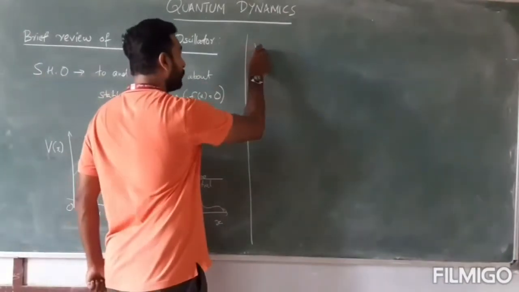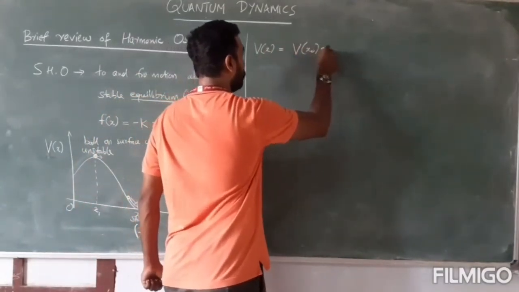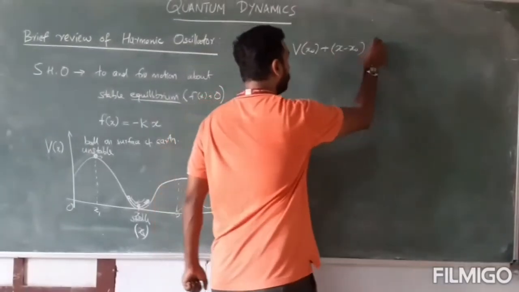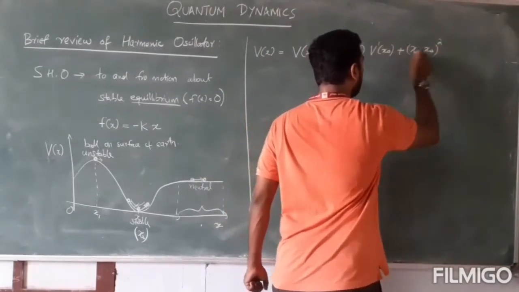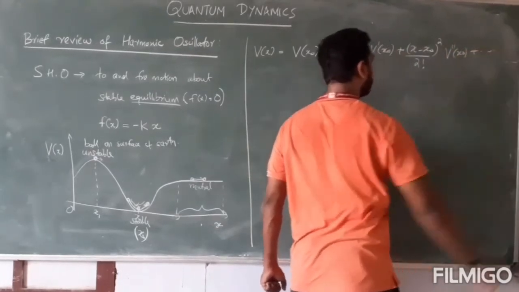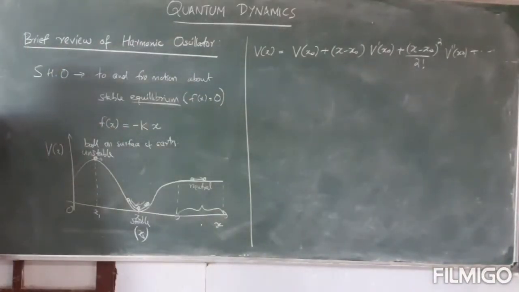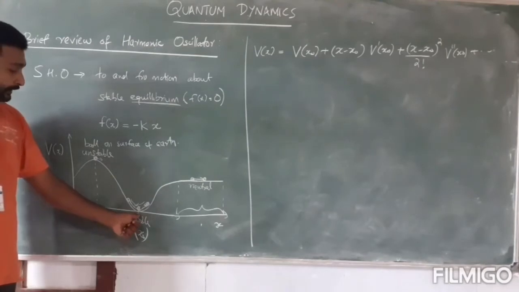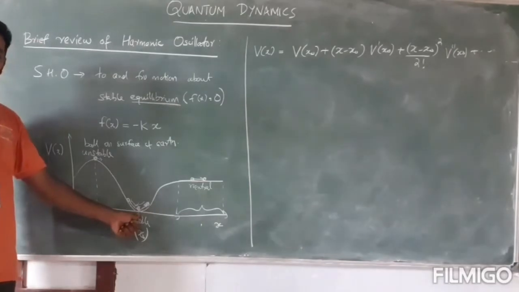I am going to expand my V of x about x0. So V of x I can expand about x0 as V at x0 plus (x minus x0) V prime at x0 plus (x minus x0) square by 2 factorial V double prime at x0 and so on. So this is the famous Taylor expansion. Okay. Now while drawing this graph I carefully chose the potential at x0 as 0. Even if you don't draw it this way, you always have the freedom to choose the 0 of the potential at any point.